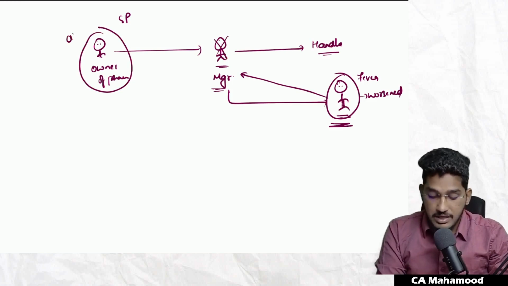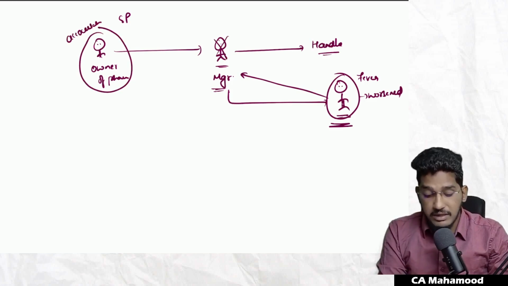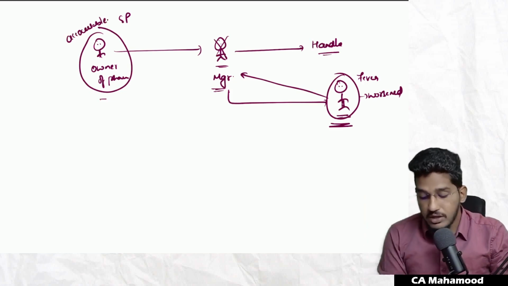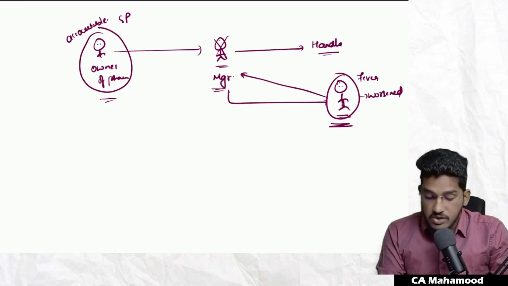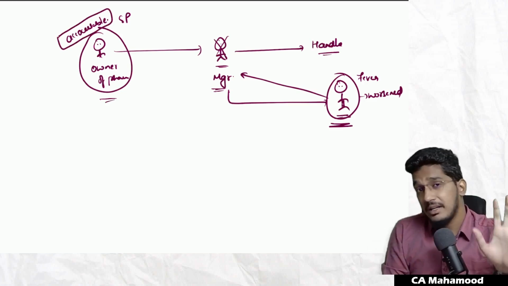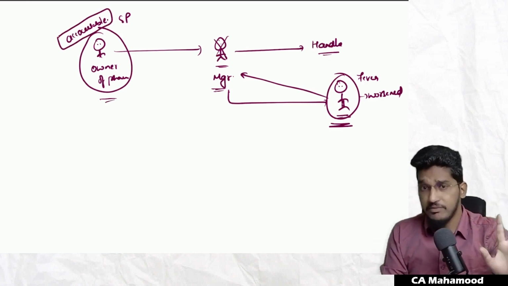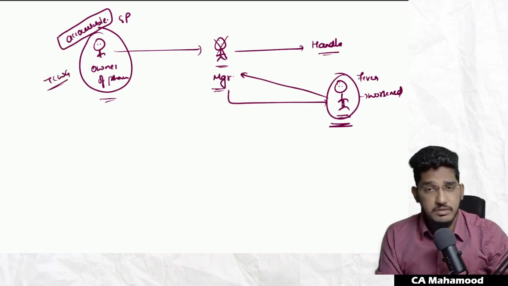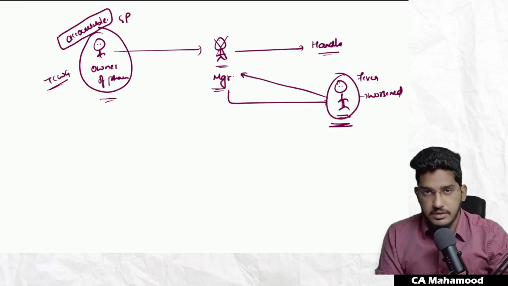Why? Because he is ultimately accountable. If something goes wrong, whose face will be shown to the public? Owner's face, not the manager's face. So even you can say those who are handling the obligations relating to accountability, that means those who are ultimately held responsible if something goes wrong, those people also will fall under those charged with governance.